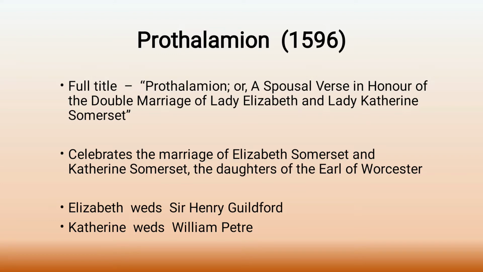We have to remember the names of the grooms and the brides. Just remember once again, Elizabeth and Catherine wed Sir Henry Guilford and William Peter respectively. Fine? Both are daughters of the Earl of Worcester.